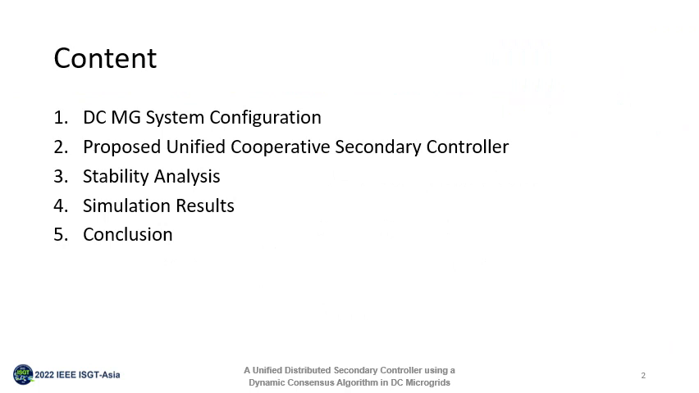The presentation will contain 5 parts. First, I'll show you the layout of a DC microgrid and introduce primary control and then the objective of the secondary control. Then in the second part, I'll present the proposed unified cooperative secondary controller. The stability of the system is analyzed in part 3. Simulation results are shown in part 4 to verify the proposed control method. Finally, I'll give you the conclusion of the manuscript.